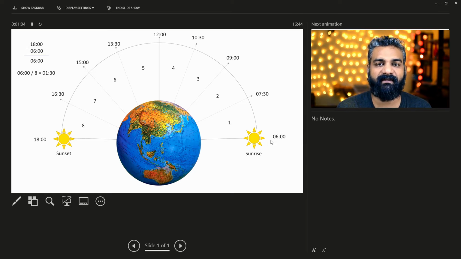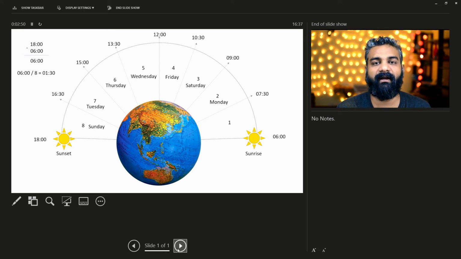Now the formula is very simple. You will have to divide that by 8. So from morning 6 a.m. to evening 6 p.m., you get 12 hours, and 12 divided by 8 is 1.5 hours, 1 hour 30 minutes. So you will have to mark those divisions in your calendar. For example, from morning 6 till 7:30 is one division, and from 7:30 you add another 1.5 hours, it will be 9. Like that you keep adding 1.5 hours, 1.5 hours. These are the 8 different segments in your calendar of that particular day.